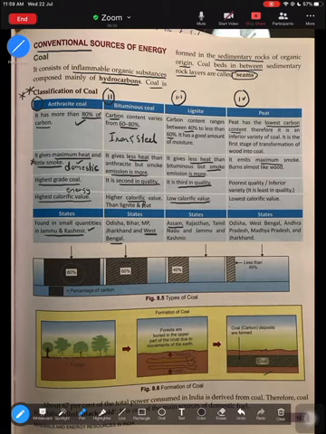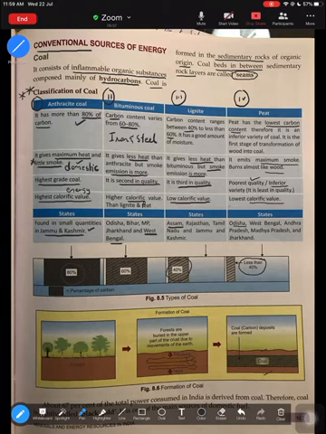Peat emits maximum smoke and burns like wood. It is the poorest, inferior quality of coal. If you get a question on the inferior or poorest quality of coal, it is peat. Superior is anthracite. Peat has very low energy value, and you can find it in states like Odisha and West Bengal. Lignite has 40%, peat is less than 40%.